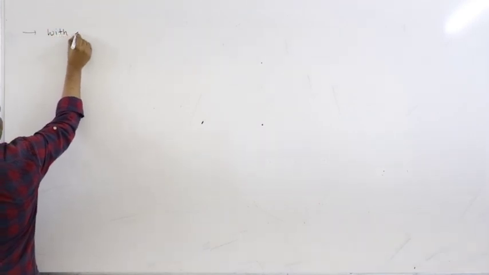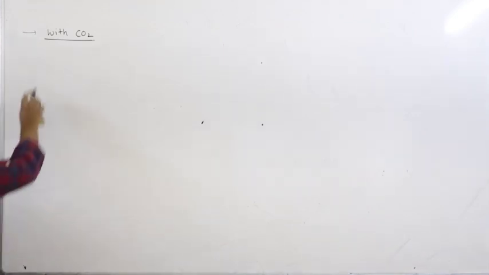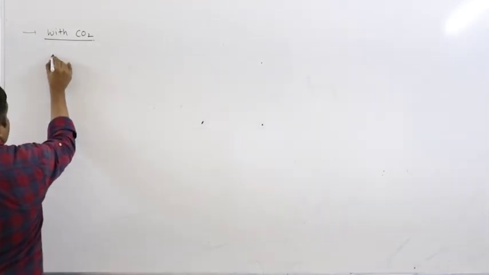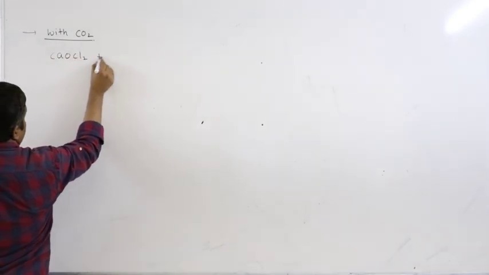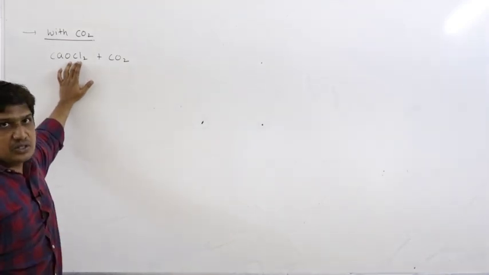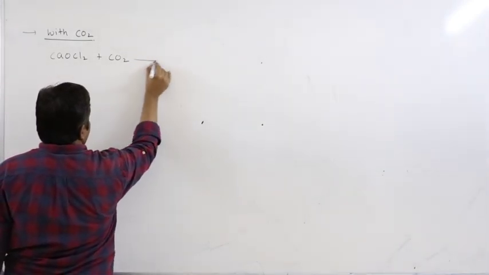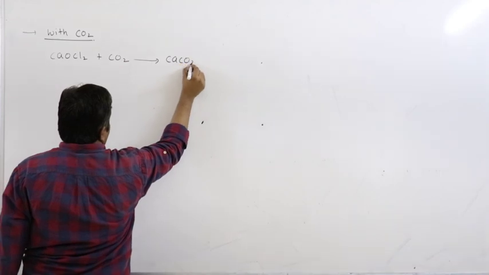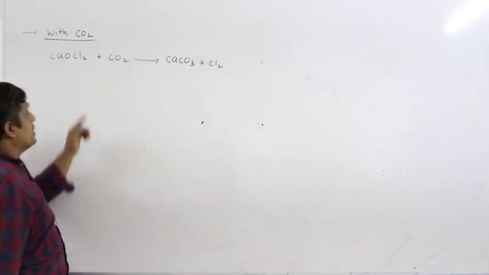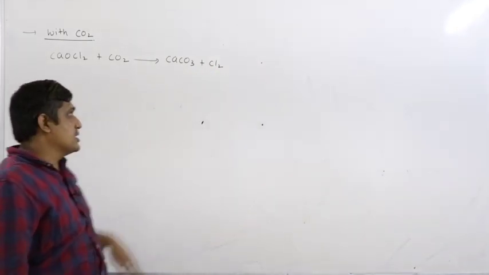Next, reaction with CO2. So all this you can study under oxidizing properties. So first let us see what happens with CO2. CaOCl2 plus CO2. So CaOCl2 decomposes to CaCl2 plus nascent oxygen, right. So that oxygen is added to carbon dioxide, forms carbonate ion, resulting in the formation of CaCO3 plus Cl2. So even by addition of CO2 you can get available chlorine, you can get chlorine gas.